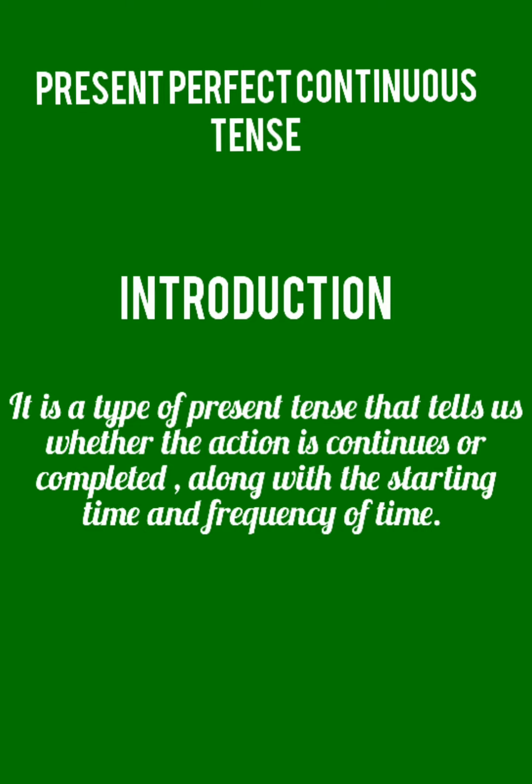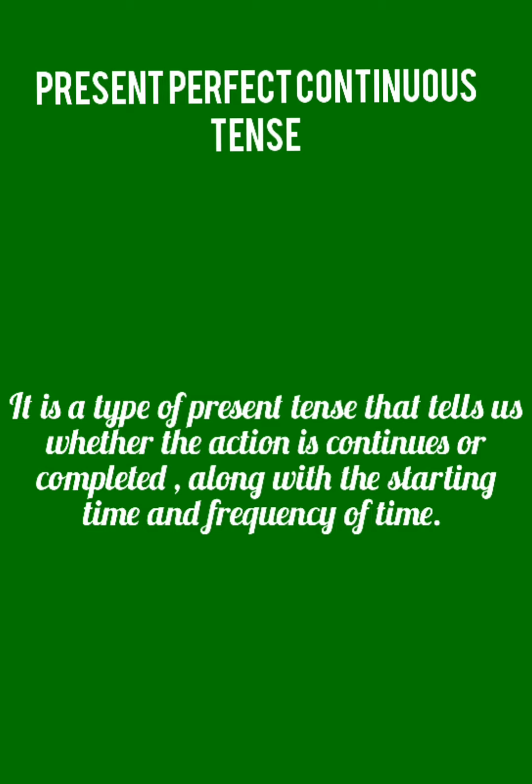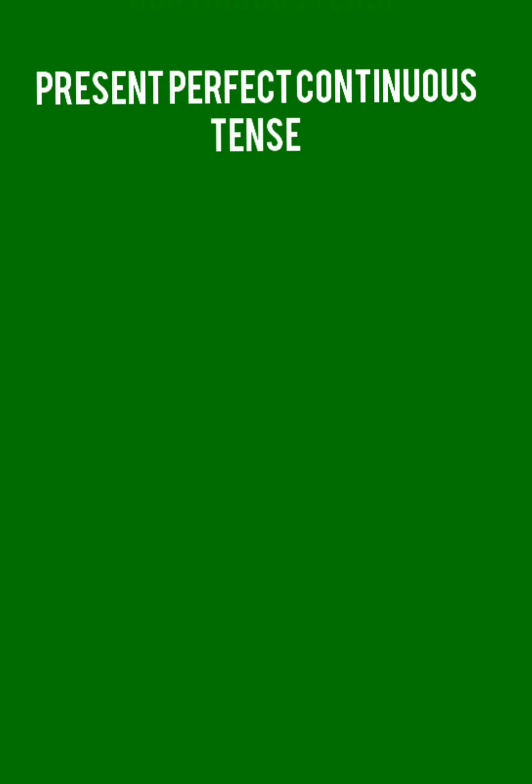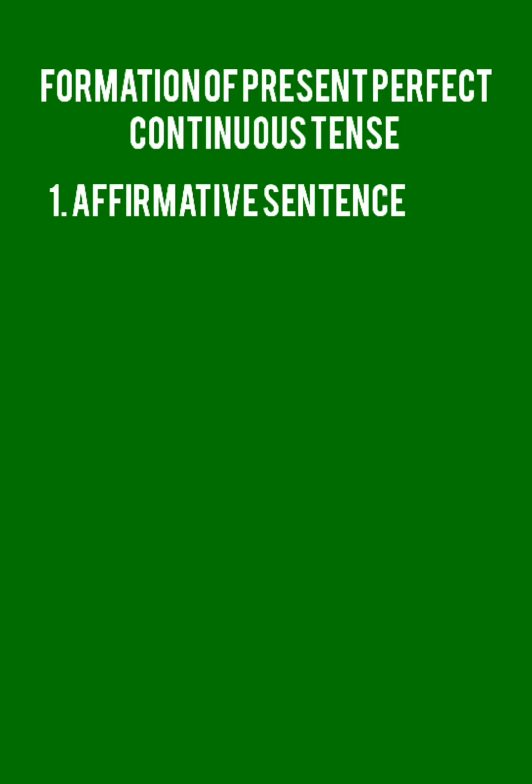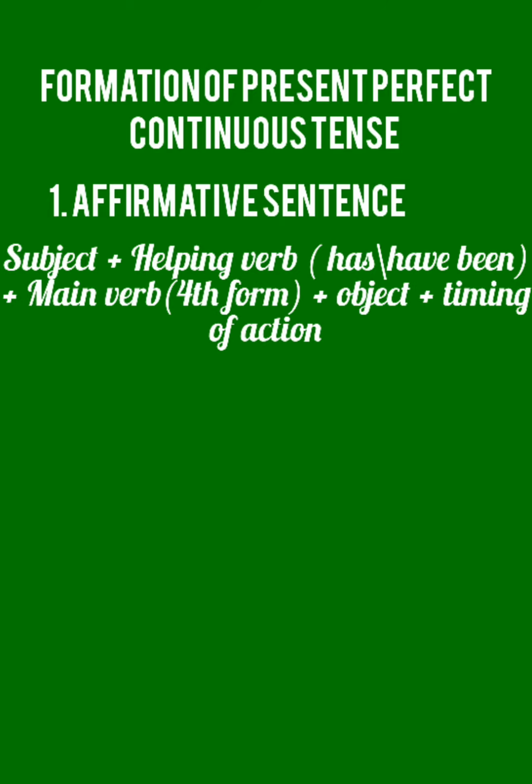Next, I will tell you about its formation. The formation of the present perfect continuous tense includes three types of sentences: affirmative, negative, and interrogative. Let's start from the affirmative sentence. The formation of the affirmative sentence includes the basic structure of subject plus helping verb plus main verb plus object plus timing of an action.